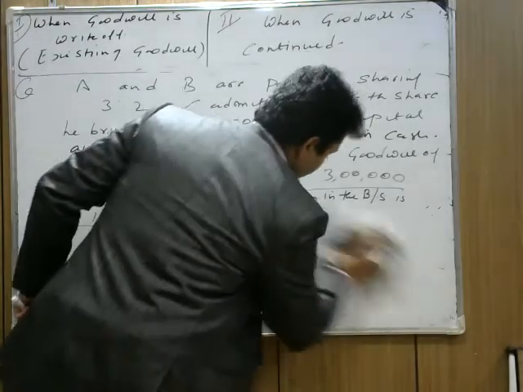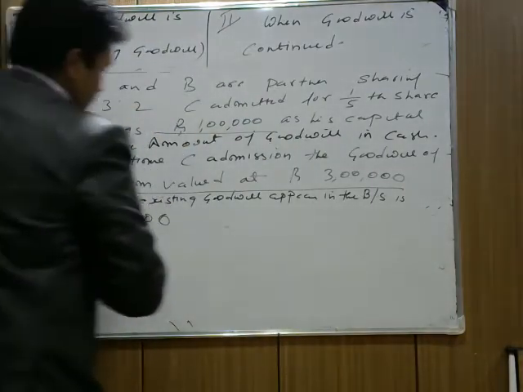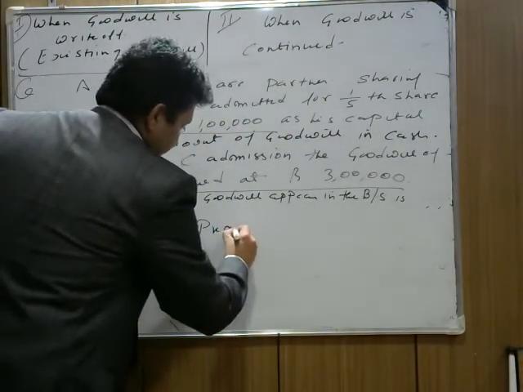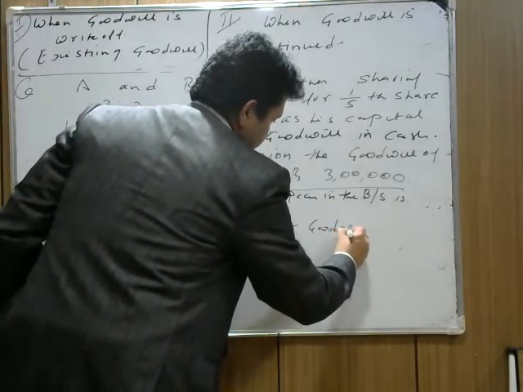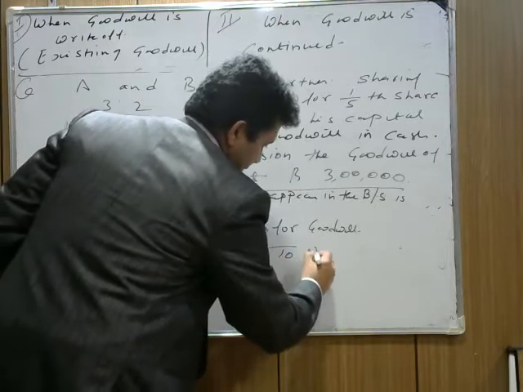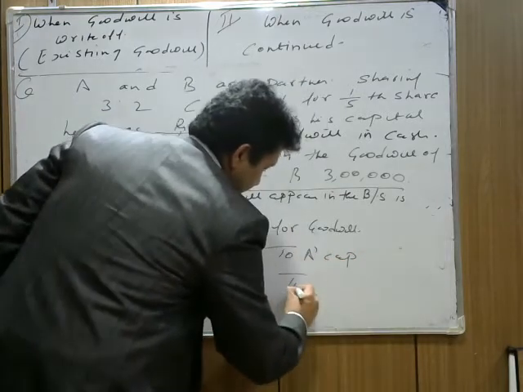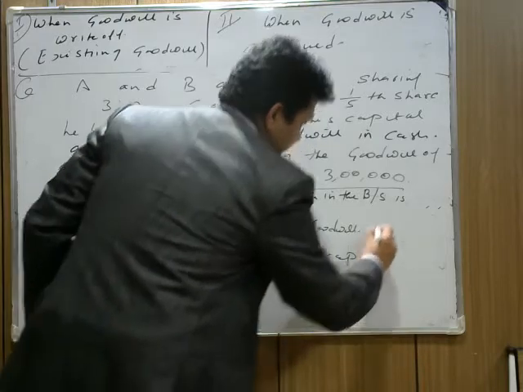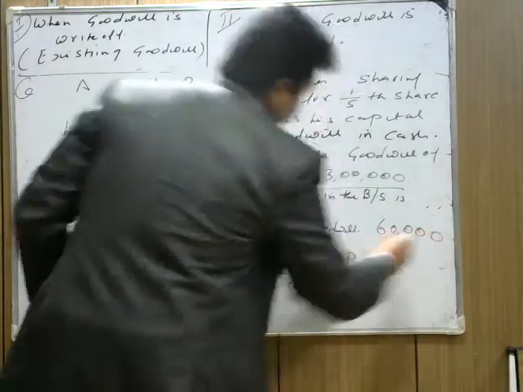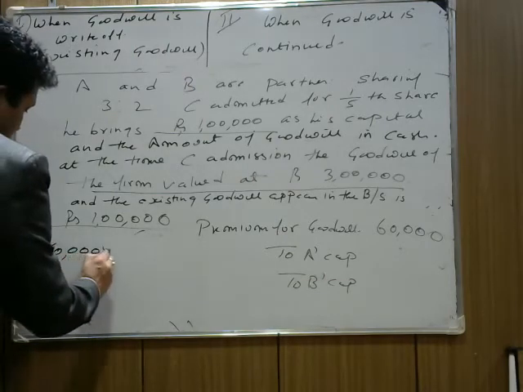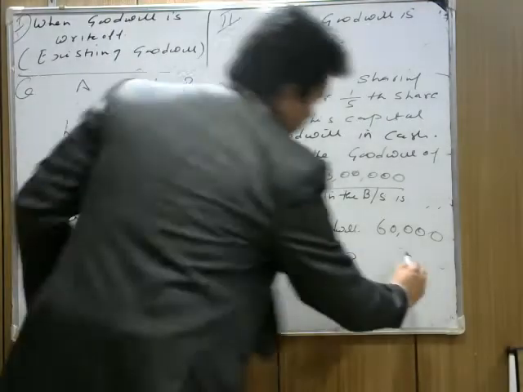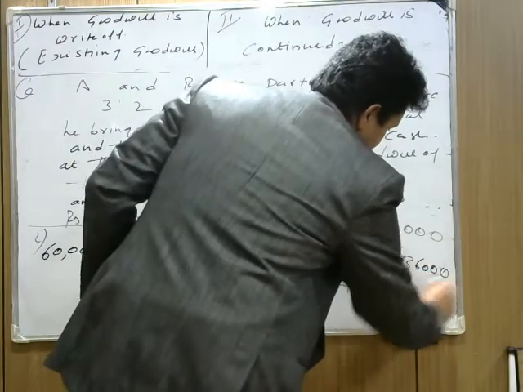Then the next entry: premium for goodwill account debit, to A's capital account, to B's capital account. Now divide this 60,000 rupees among A and B in their old ratio. Oh, sorry, sacrifice ratio, and sacrifice ratio is equal to 3:2. So divide this 60,000 in 3/5 and 2/5, which comes to 36,000 and 24,000.